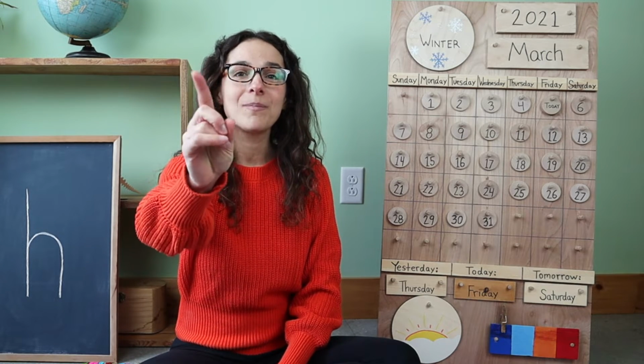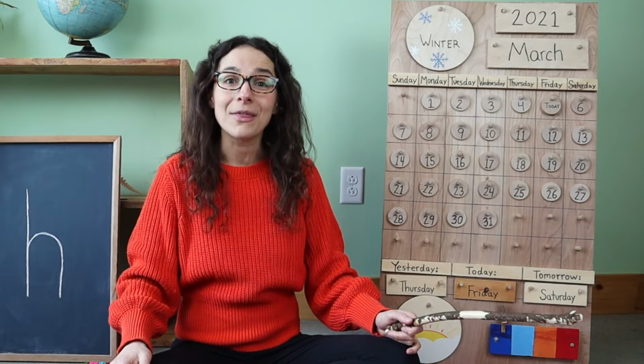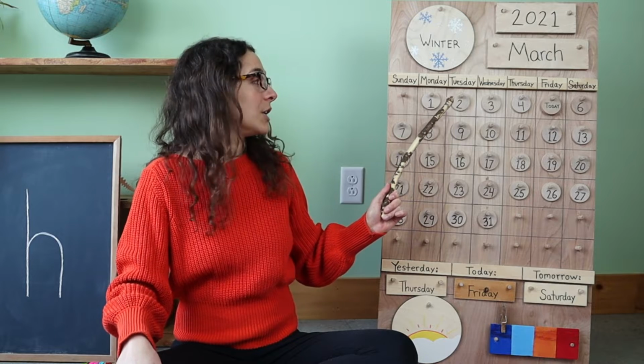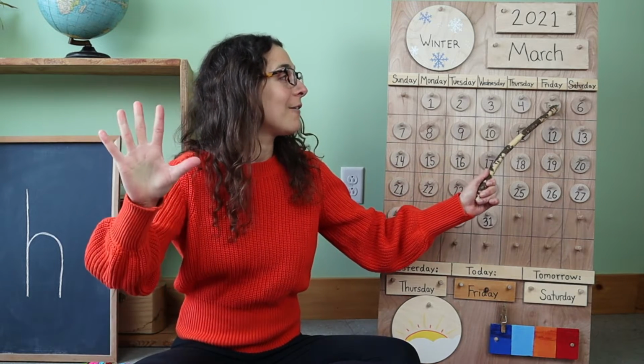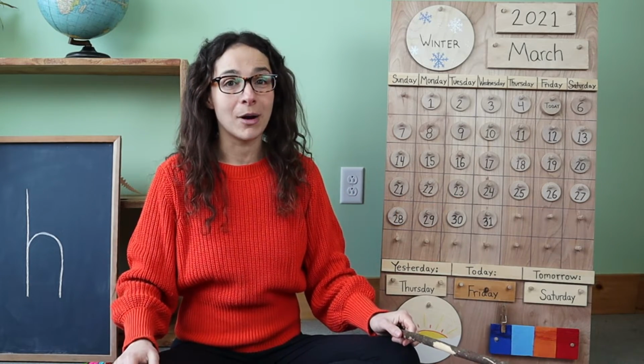Now, can I see your counting fingers like this? Let's warm them up. We are going to count all the days that we've had so far in the month of March. Let's start up here at the number 1. 2, 3, 4, 5. We have had 5 days in the month of March.